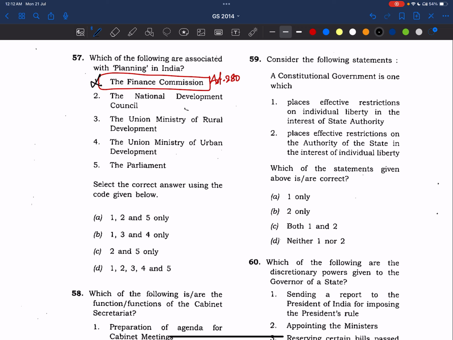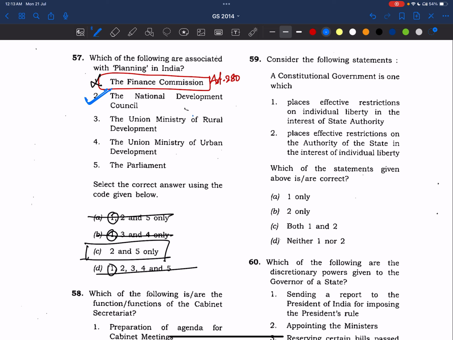So if you know this is wrong, option one is present in three options. Answer is 2 and okay. You know these types of questions are not being asked, but at least we should know the basics that Finance Commission only deals with the revenues and sharing of the revenues between center and states. Now, NDC, National Development Council, we have read in the previous videos that it is an advisory body of the Planning Commission. So that means this is part of planning.